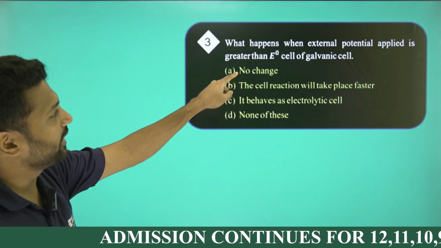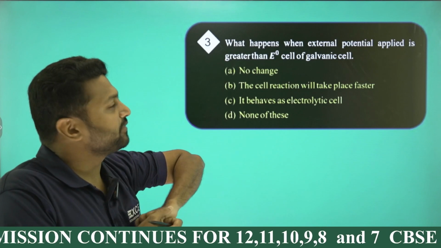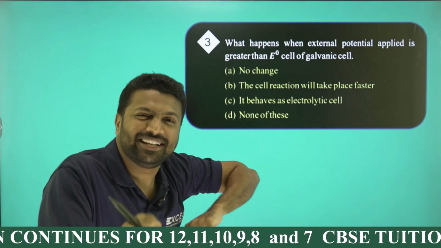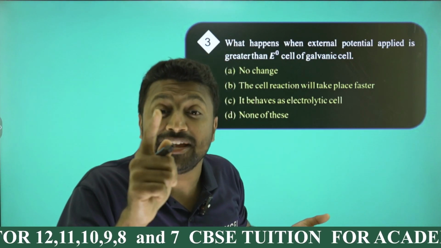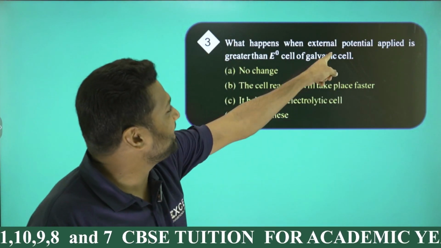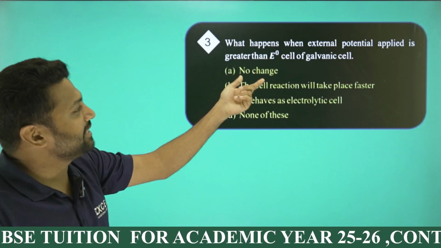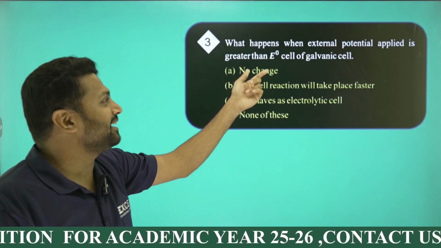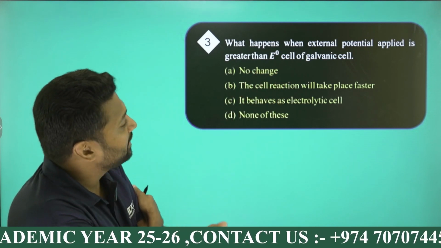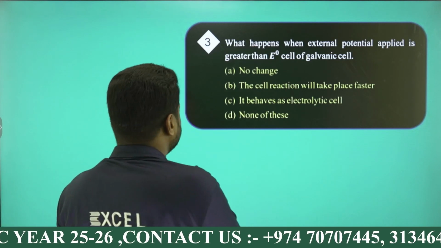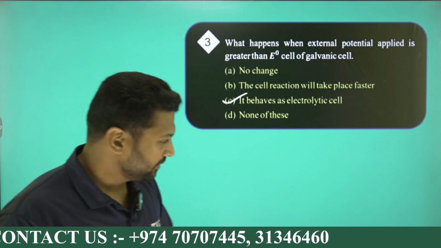Now, question number 3. What happens when an external potential applied is greater than E0 cell of a galvanic cell? I told you, a galvanic cell, an electrochemical cell, can be converted to an electrolytic cell by applying an external potential greater than the standard cell potential. So it behaves like an electrolytic cell. Option C, please. Option C, right? Fine.